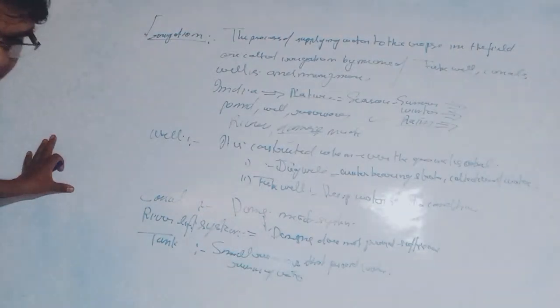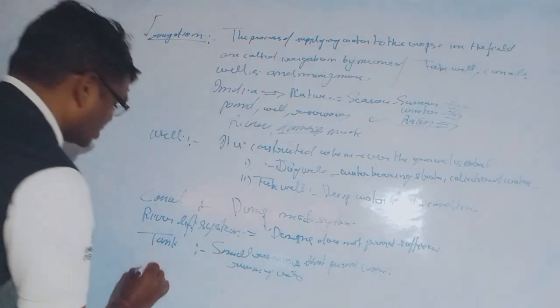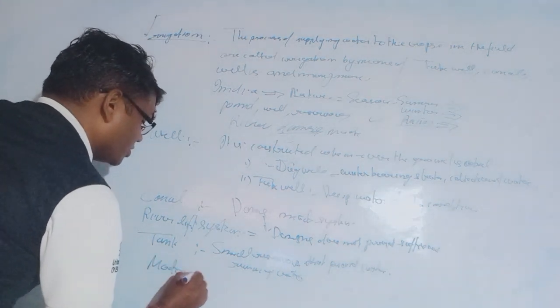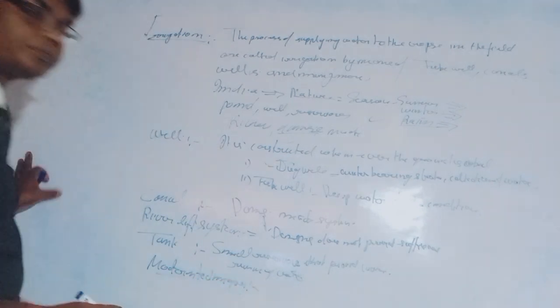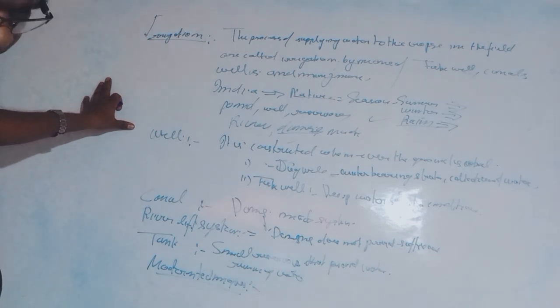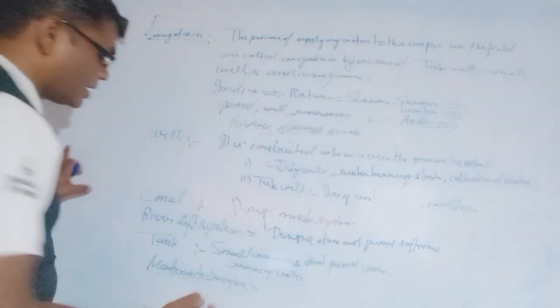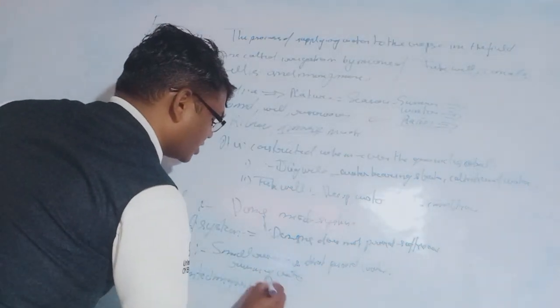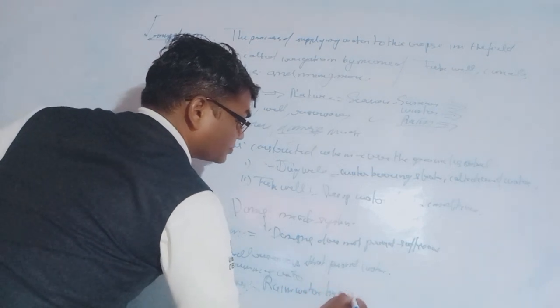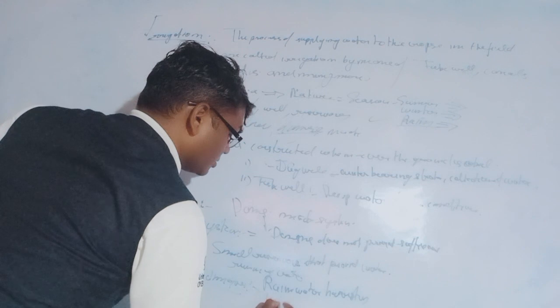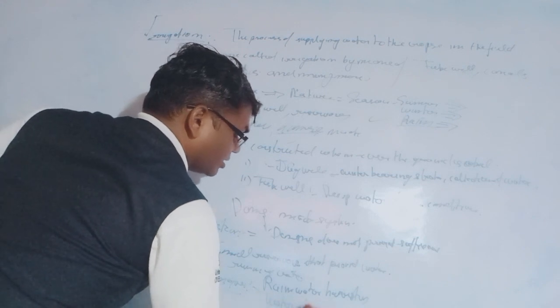Okay, so here are the modern techniques of irrigation. In modern techniques of irrigation, there are rainwater harvesting and watershed development. Two systems are available here: rainwater harvesting and watershed systems.